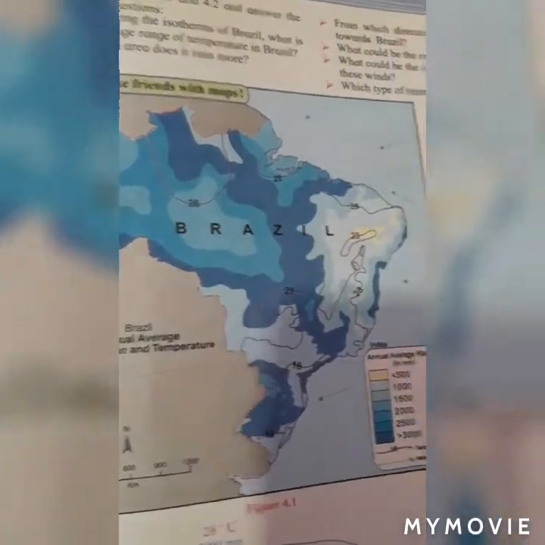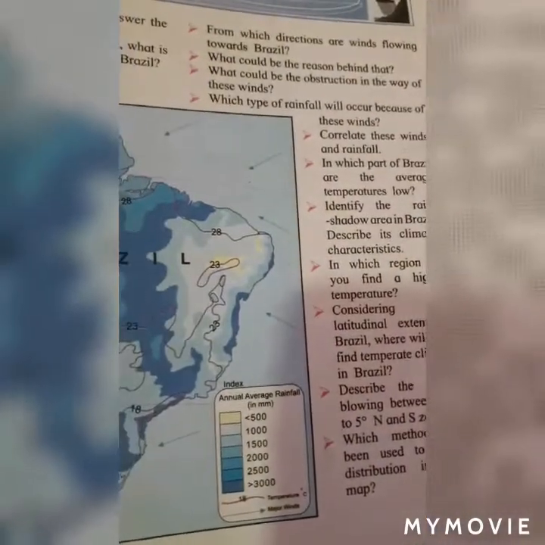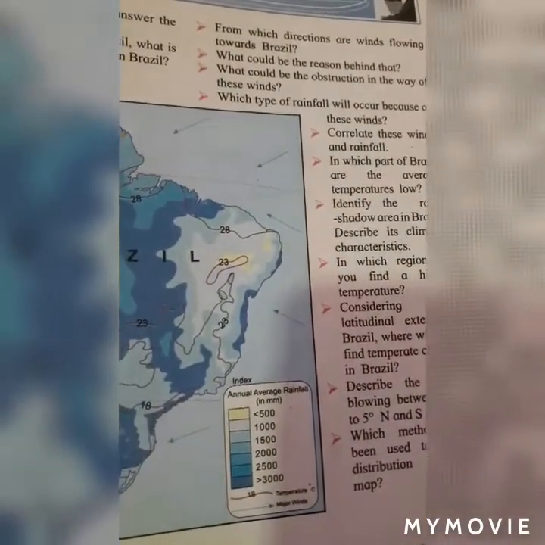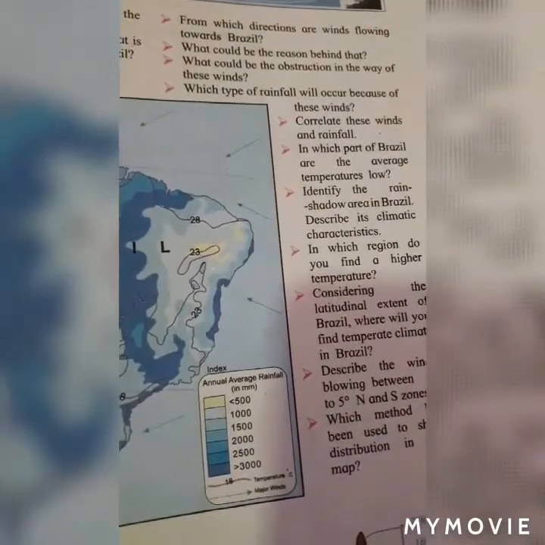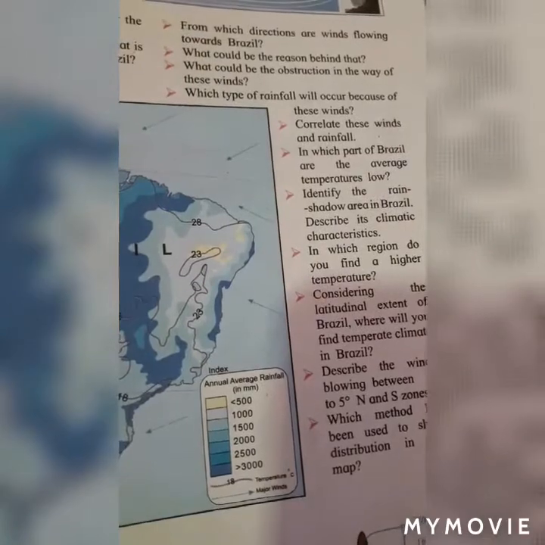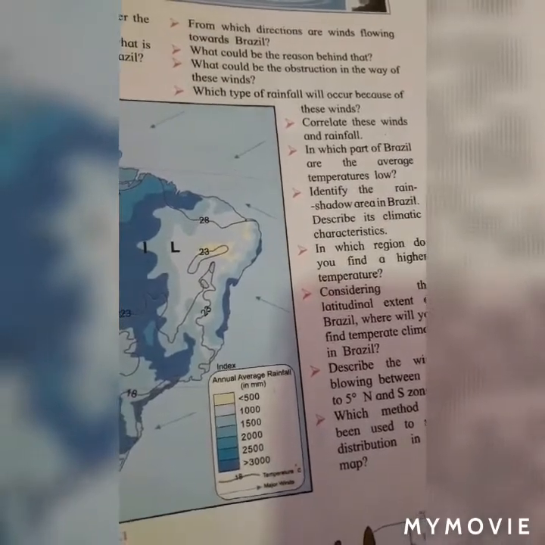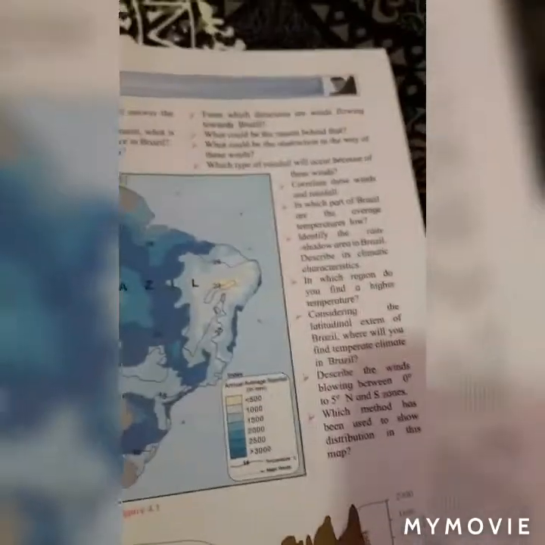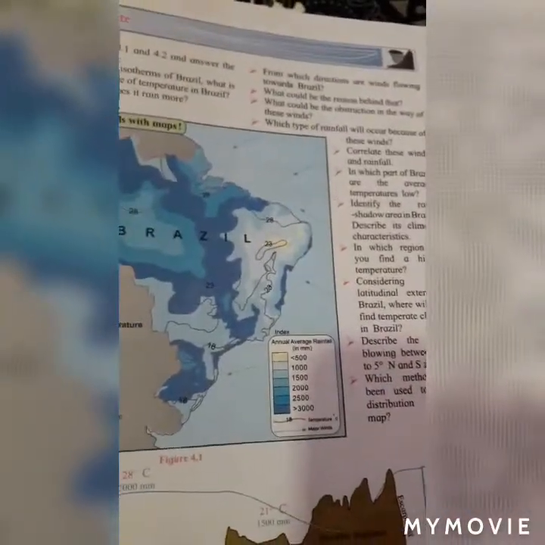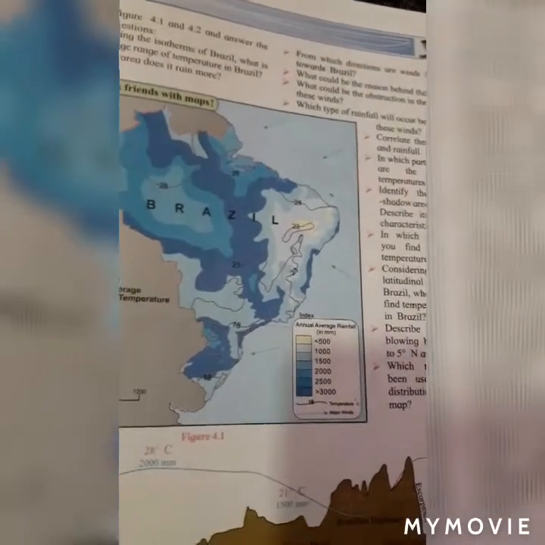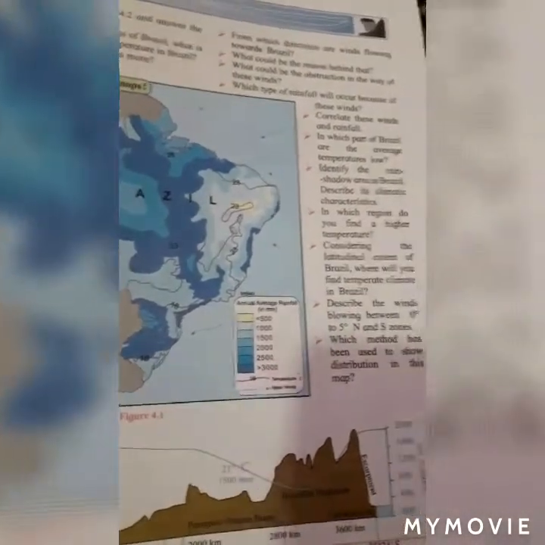Next question. What could be the reason behind that? Students must write it on their own. Next question. What could be the obstruction in the way of these winds? Answer, the Great Escarpment and Brazilian Highlands could be the obstruction in the way of these winds.